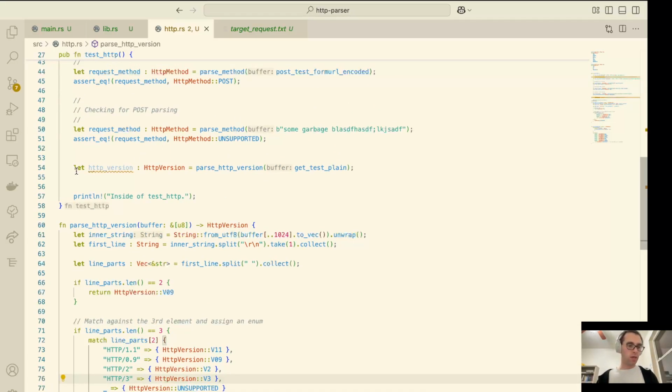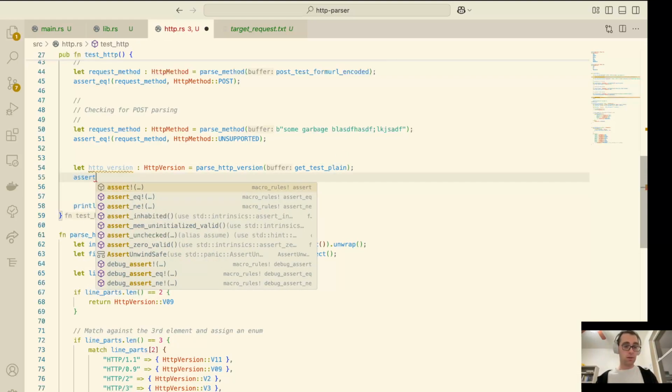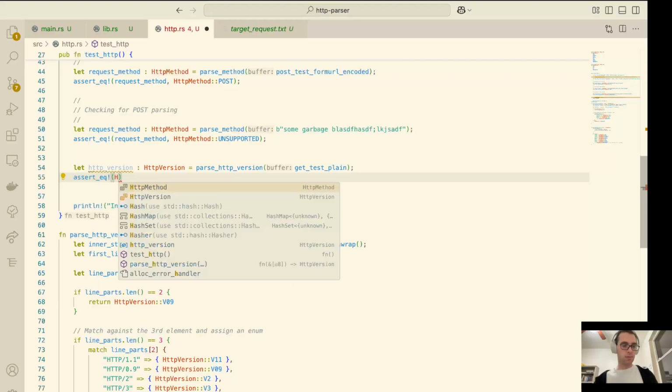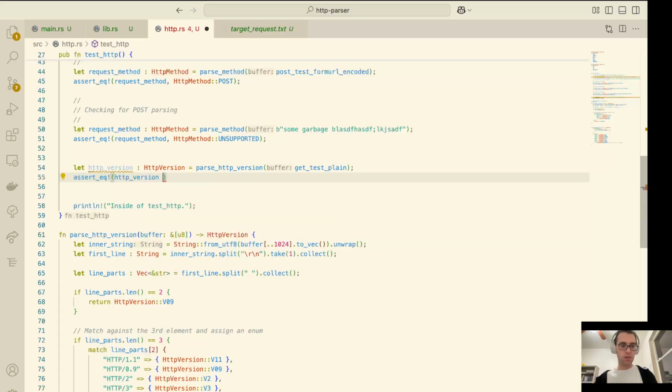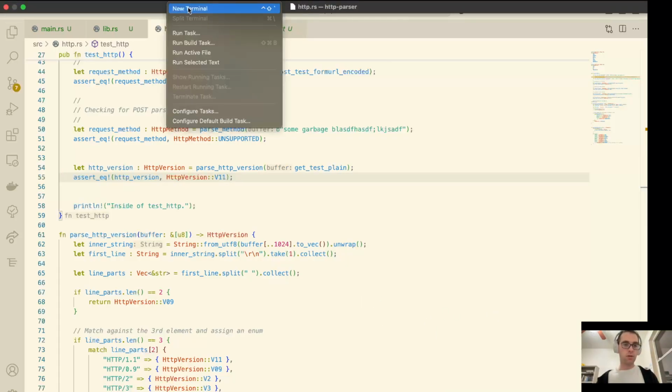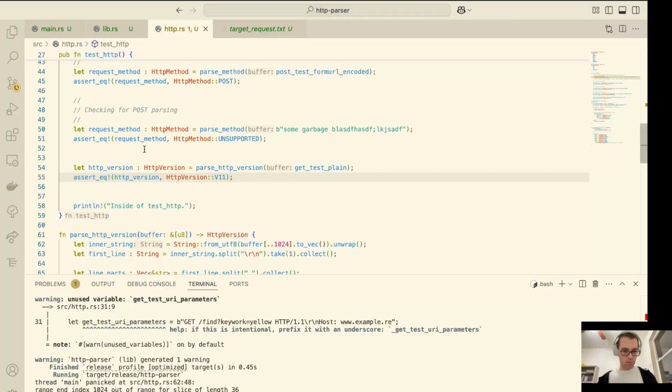Cool. So we have this, and we should be able to make an assertion that this return here that we're getting, HTTP version, is equal to 1.1. So HTTP version, compared against our enum, should be 1.1. All right, let's open a terminal, run it again. Yep. It doesn't like it.